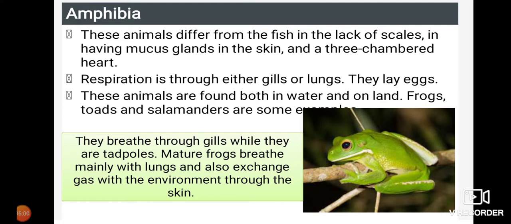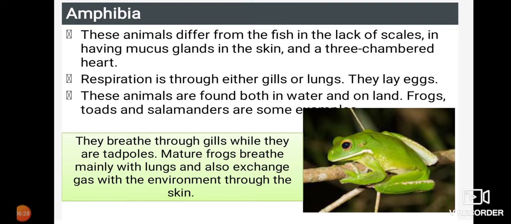You have heard of something called the amphibians of the plant kingdom, no? Which is that group? Did you recall? It is the bryophytes. In the plant kingdom, we call bryophytes the amphibians. But here, amphibians are those that live both on land and in water. Frogs, toads, and salamanders are some examples of amphibians.